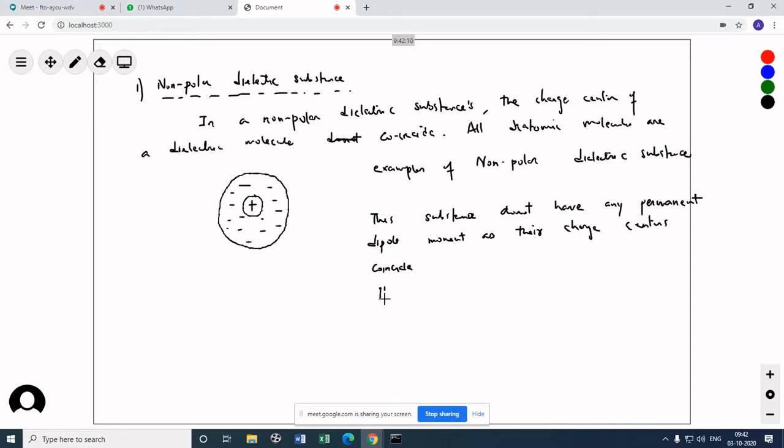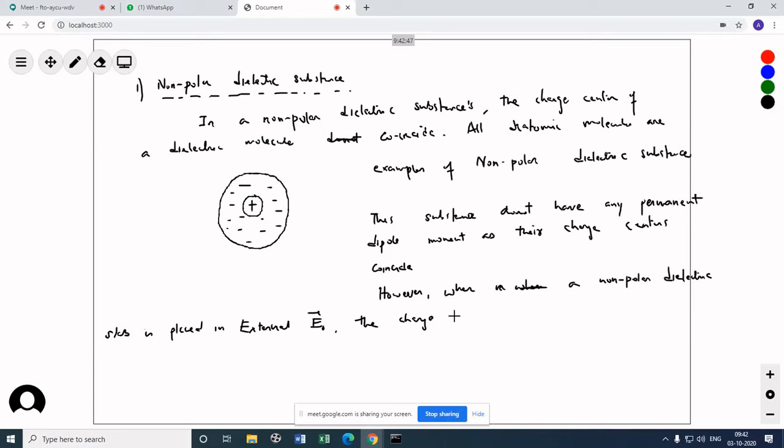However, when a non-polar dielectric slab is placed in an external electric field, the charge center separates as shown.